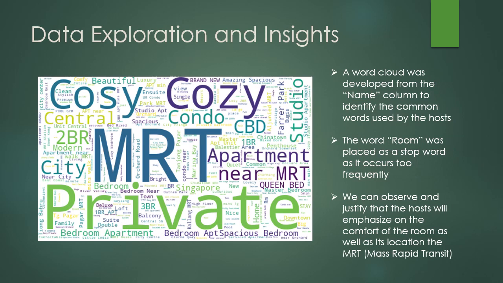A word cloud analysis was developed from the names of each Airbnb property. The word room was removed and used as a stop word as it occurs too frequently. On the word cloud, we can observe that the words MRT and private are heavily emphasized, as well as the word cozy, which indicates that the selling point for the Airbnb property is its location relative to the nearest MRT or train station, as well as the comfort or coziness of the property.